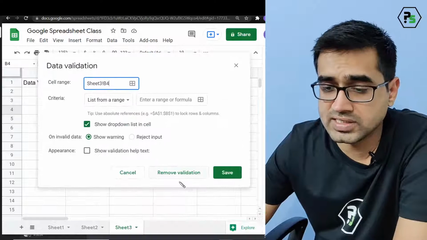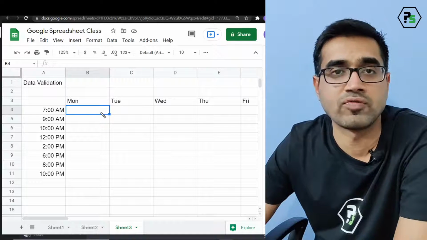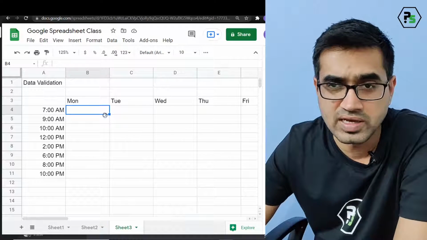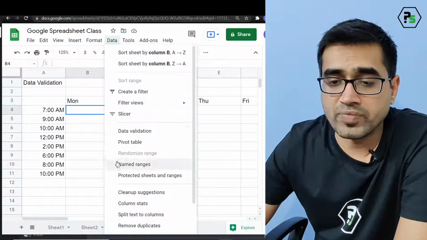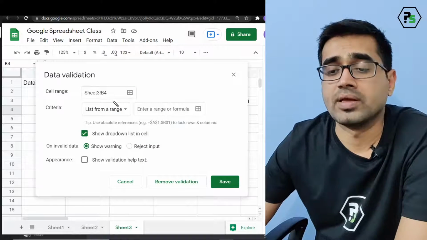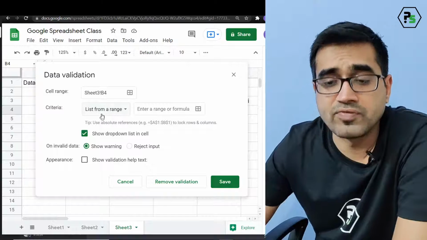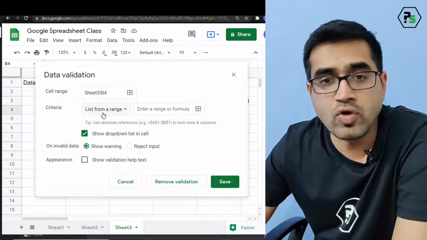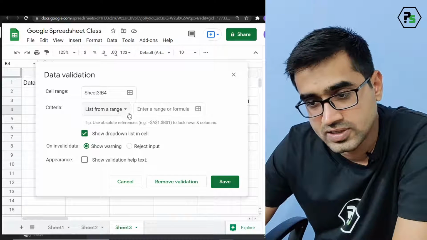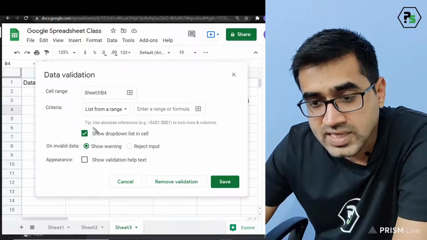This is B4, okay? But this is the only place I want, correct? Let's see where is B4. This is my B4. This is where the data validation is needed, correct? So I hope you understand that this is okay. Now there is one term: where you want to pick the data from. You want to pick the data from a range.